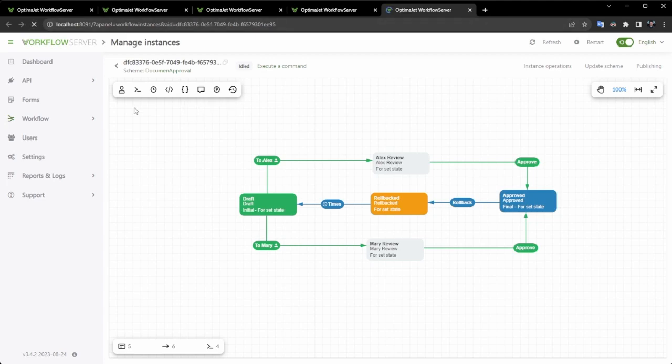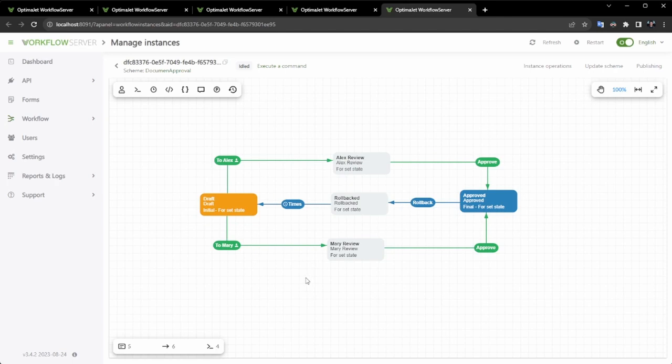As you can see, we've successfully completed the workflow without making a single change to the code. Thank you for your attention, and welcome to Optimajet Workflow Engine.